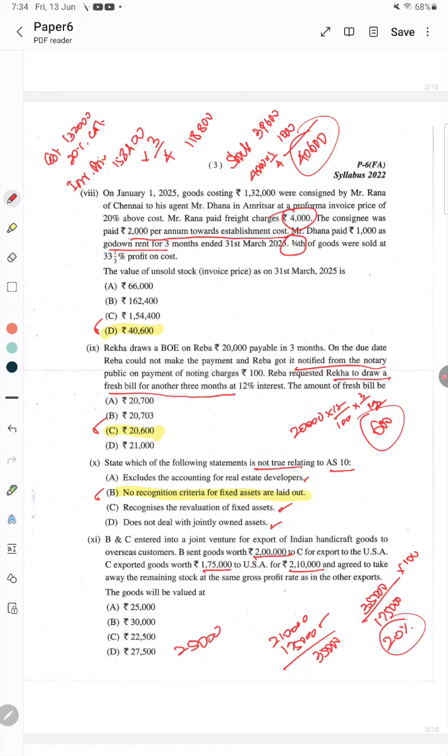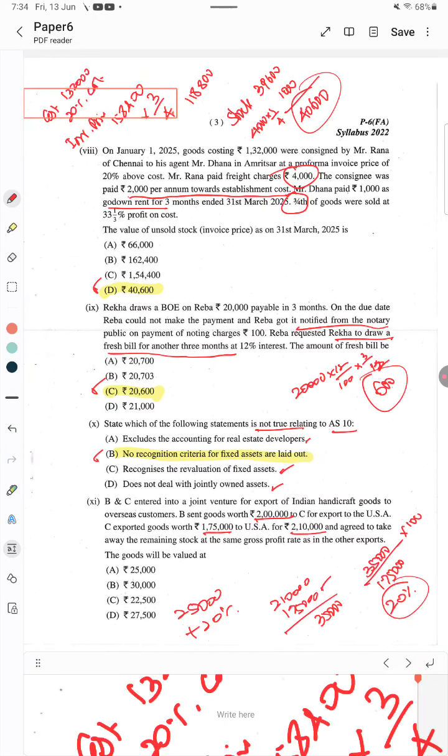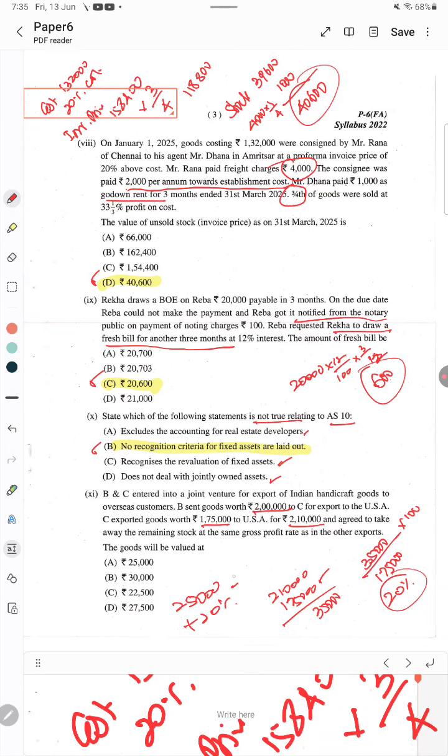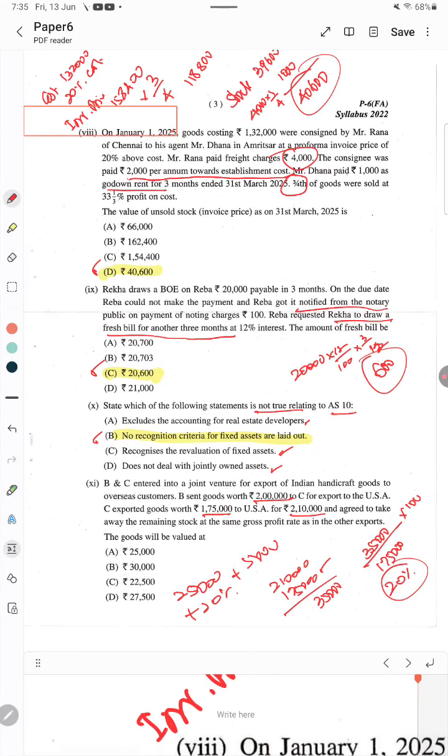The remaining stock, at the same gross profit margin, he agreed to take. The gross profit margin is 20%, so plus 20% margin. 25,000 into 20%, that is 5,000. So, plus 5,000, that is 30,000. So, 30,000 is the correct answer. Answer B is the correct answer. Please make note of it. Answer B is the correct answer.